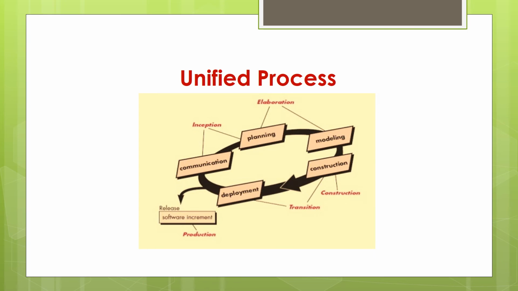Now, this is the figure of the unified process. Basically, it depicts the phases of the UP, that is, the unified process. The key characteristics of a unified process are: it is an iterative and incremental development framework. Then it is architecture-centric, with major work being done to define and validate an architectural design before most coding is done. It is risk focused and emphasizes that the highest risk factors be addressed in the earliest deliverable possible.